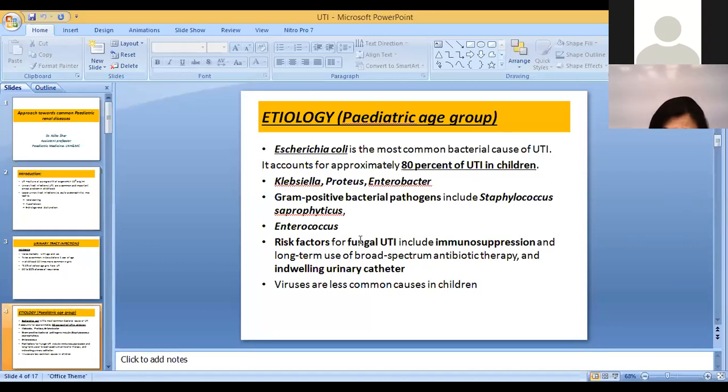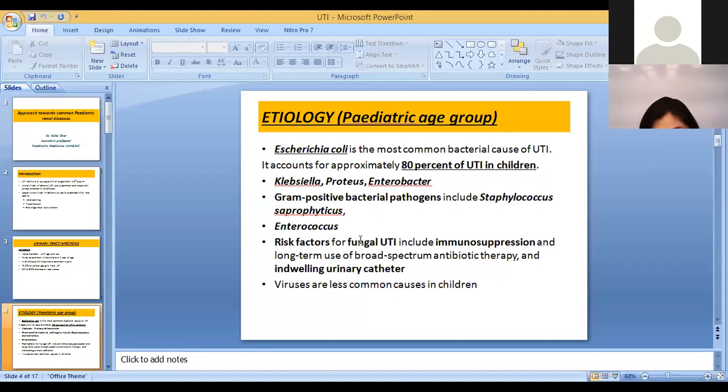When we talk about the risk factors for fungal UTIs, we know that whenever we prescribe immunosuppressive medications or long-term antibiotics to a person, there is a chance of having fungal UTIs, because their body is immunocompromised, and especially when they have an indwelling urinary catheter, which is usually of silicone or plastic material, there's a chance of fungal growth in the urinary tract.